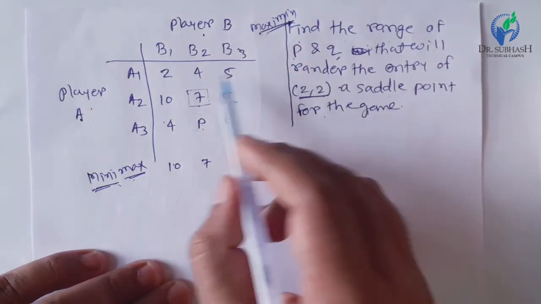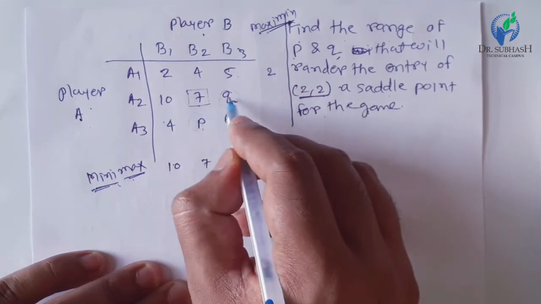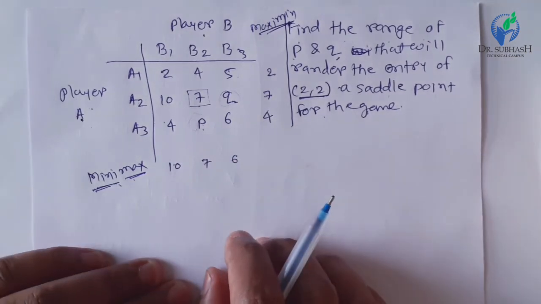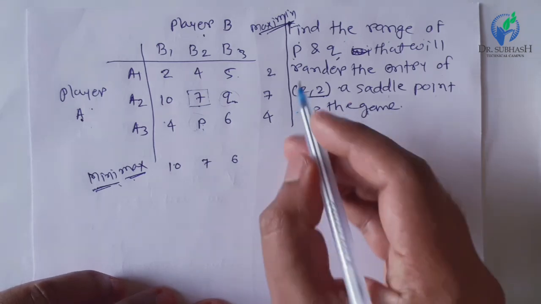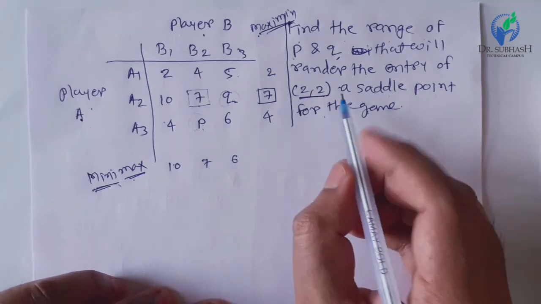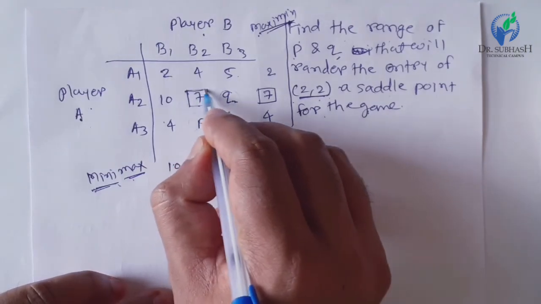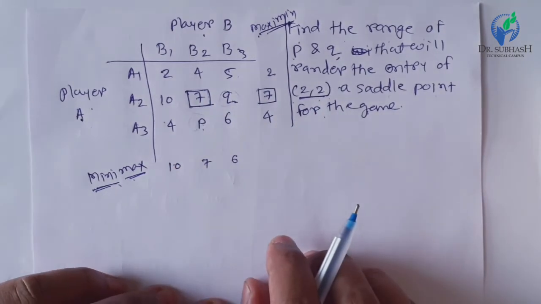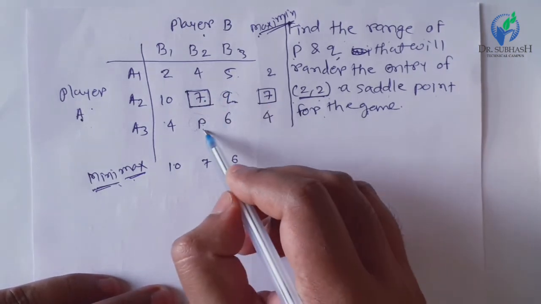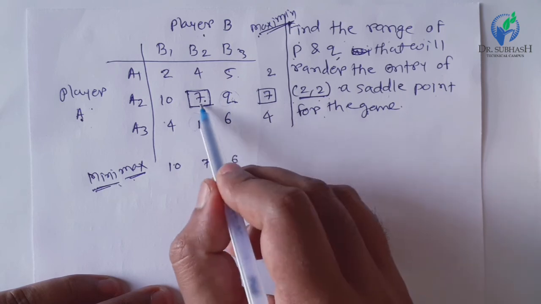For the maximin principle, first calculate the row minima. From this row, the minima is 2. Here, if we ignore the Q, then 7 is the row minima, and here the row minima is 4. And of all these, we will select the maximum value, which is 7 here. As it is given in the data that the element of the second column and second row must be a saddle point, what will be the values of P and Q that will not restrict 7 from being a saddle point?